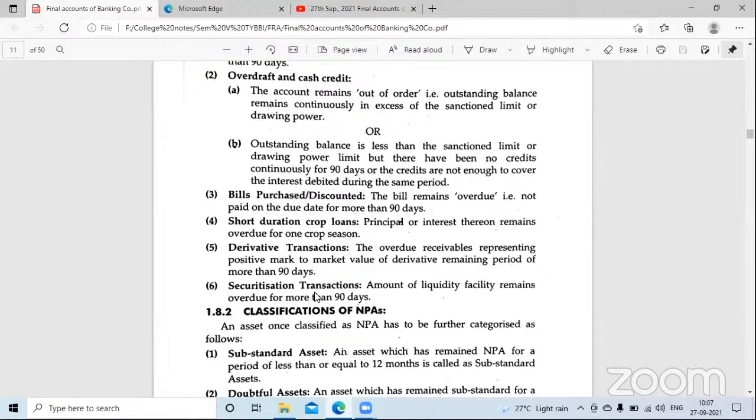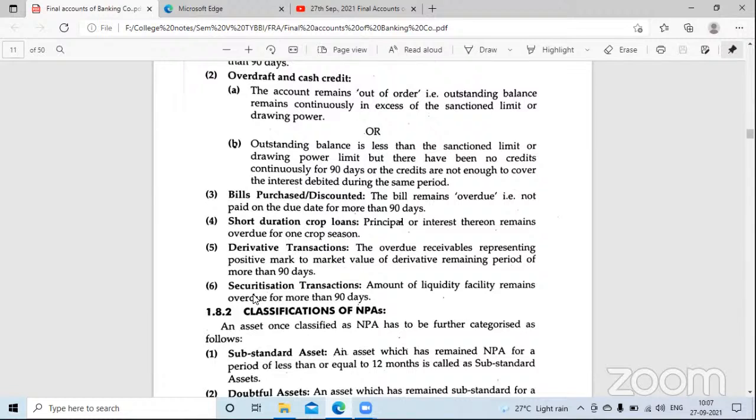Same with securitization transactions. If bank is helping you with securitizations, giving you services with regards to buying and selling shares and looking after your portfolio and managing all the affairs of your securities. So again, if the amount of the liquidity facilities remains overdue for more than 90 days.